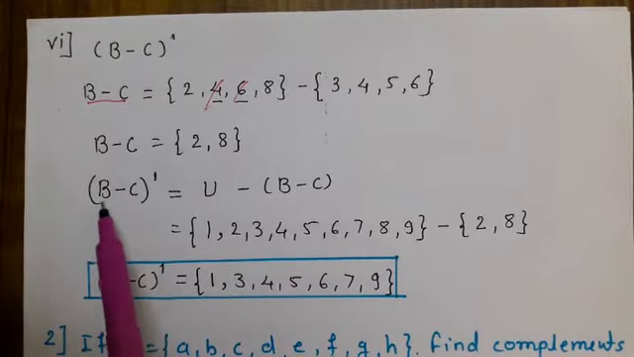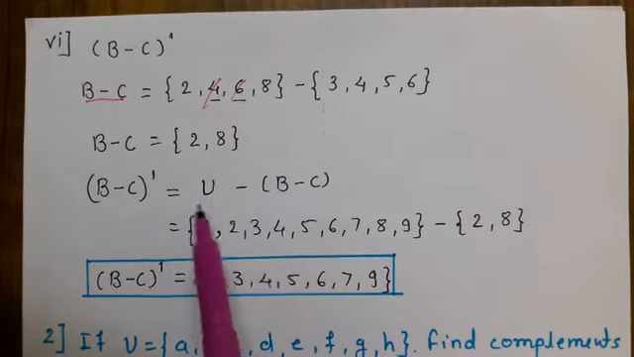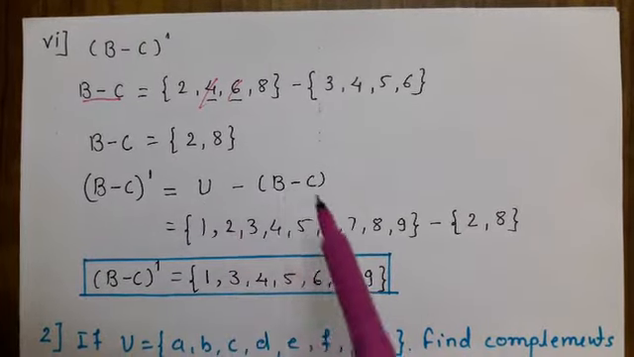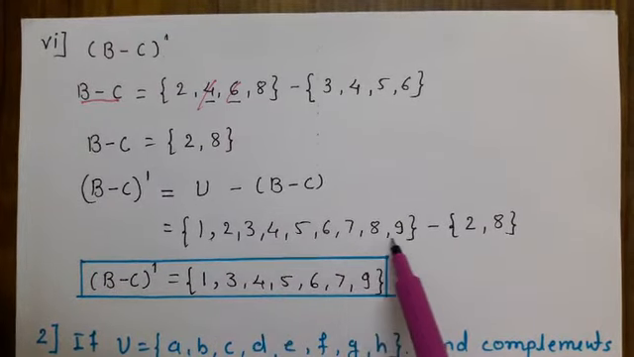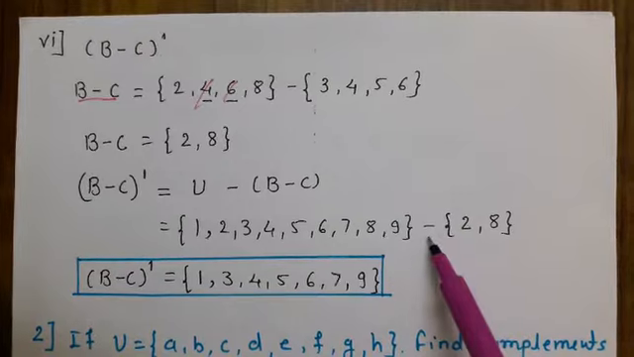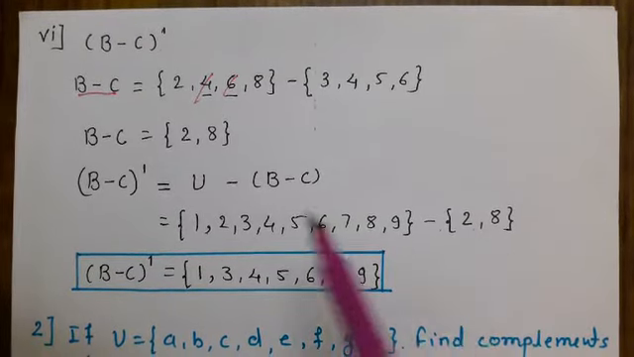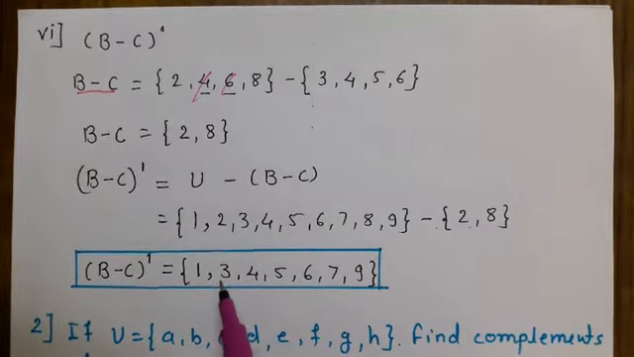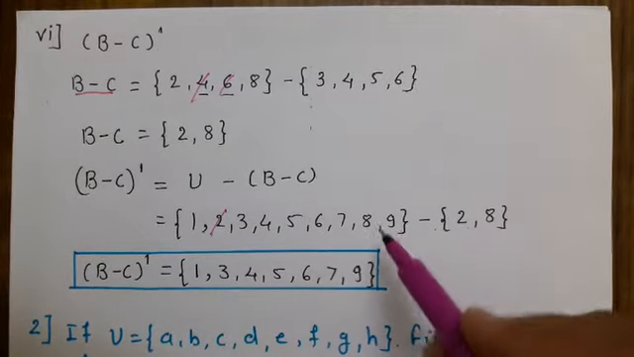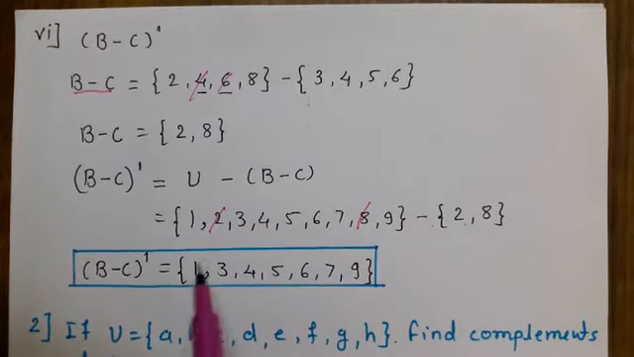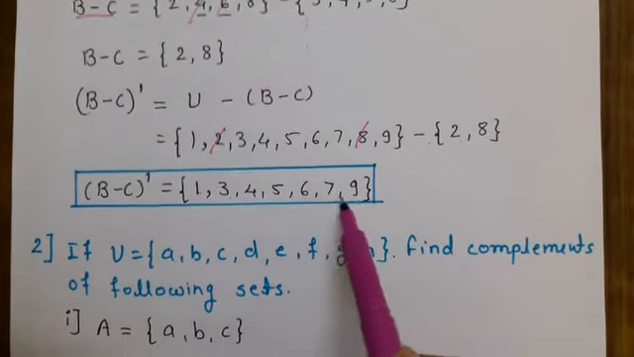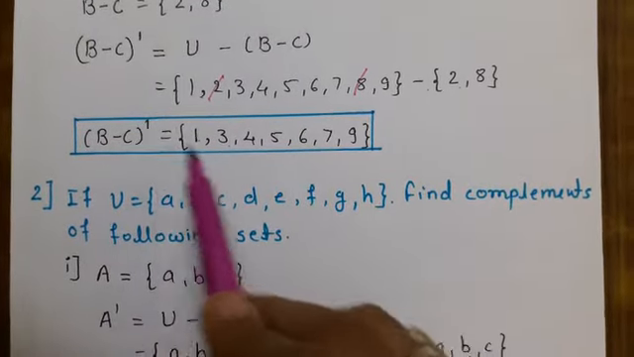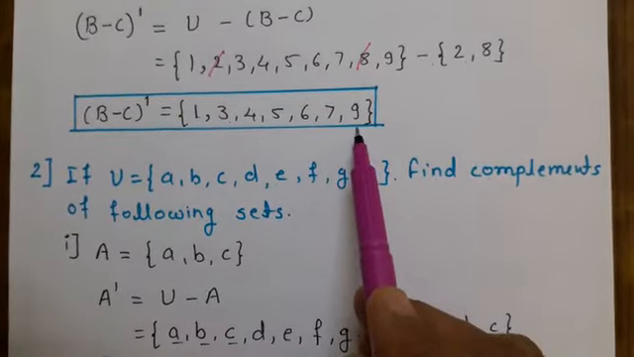Now we have to find (B minus C) complement, meaning U minus (B minus C). 1 2 3 4 5 6 7 8 9 is the universal set, minus 2 8, which we got as the B minus C set. Here again we cut 2 and we cut 8. What is left in the universal set? 1 3 4 5 6 7 and 9. So (B minus C) complement is nothing but this set.